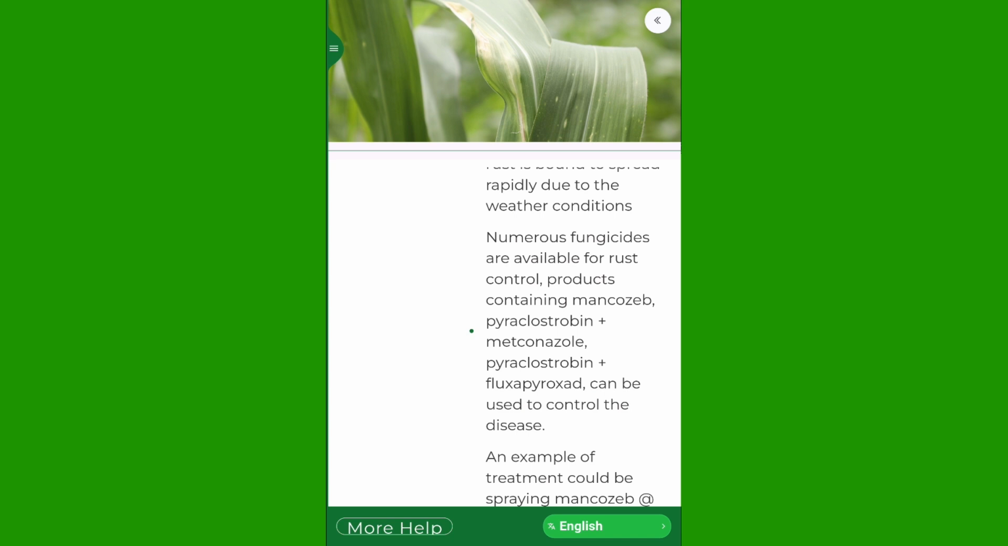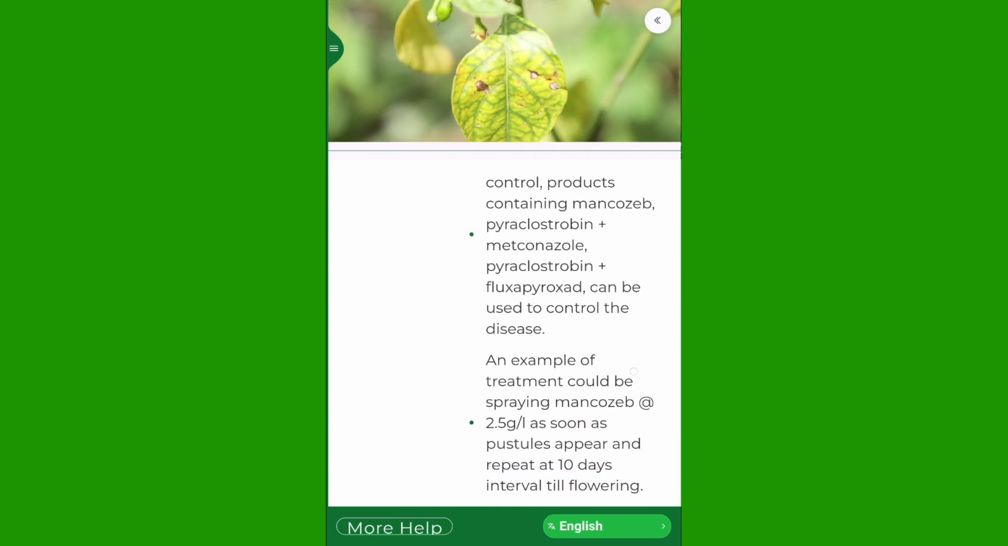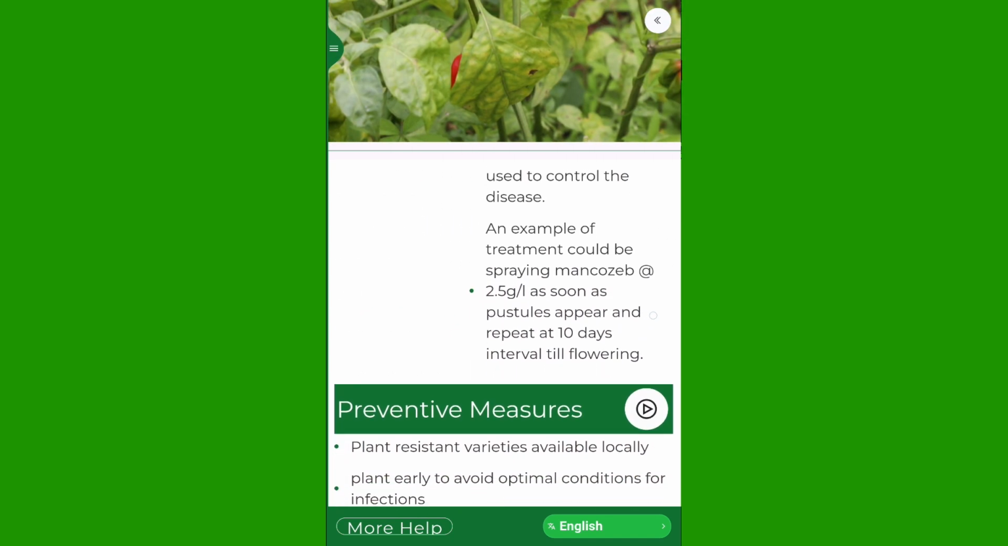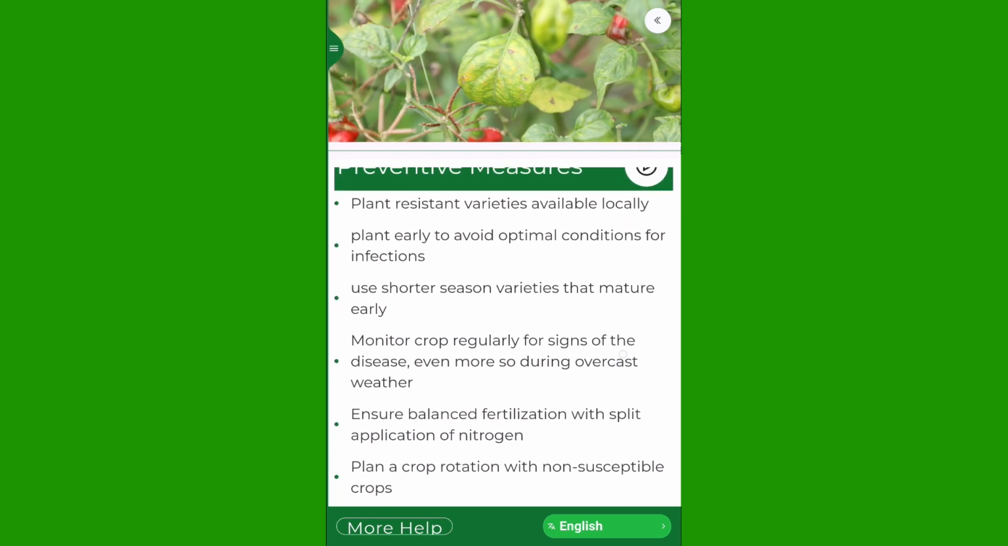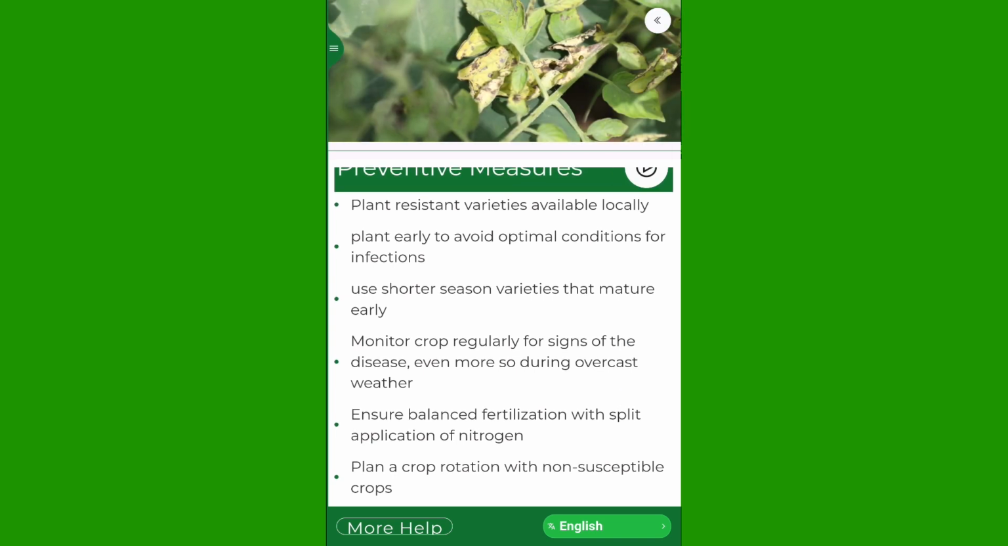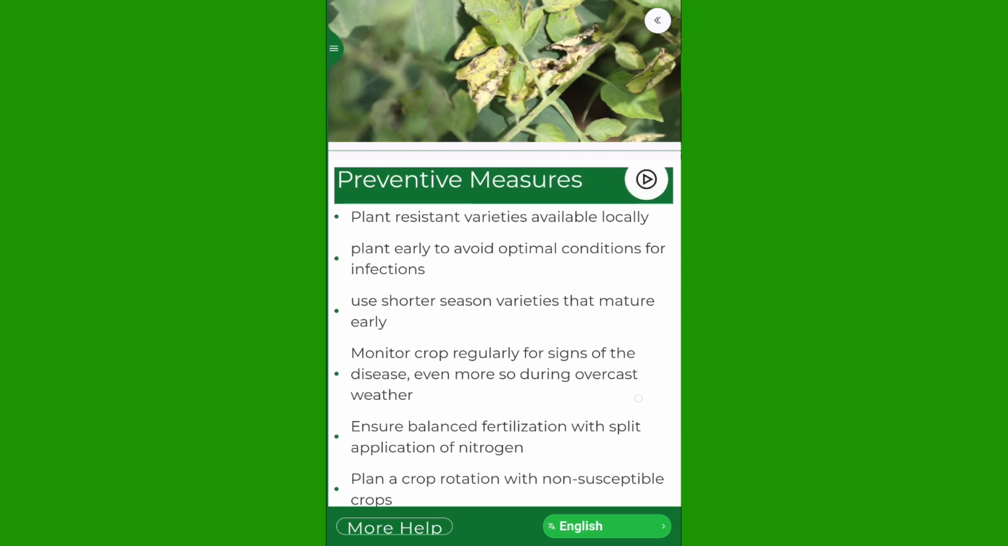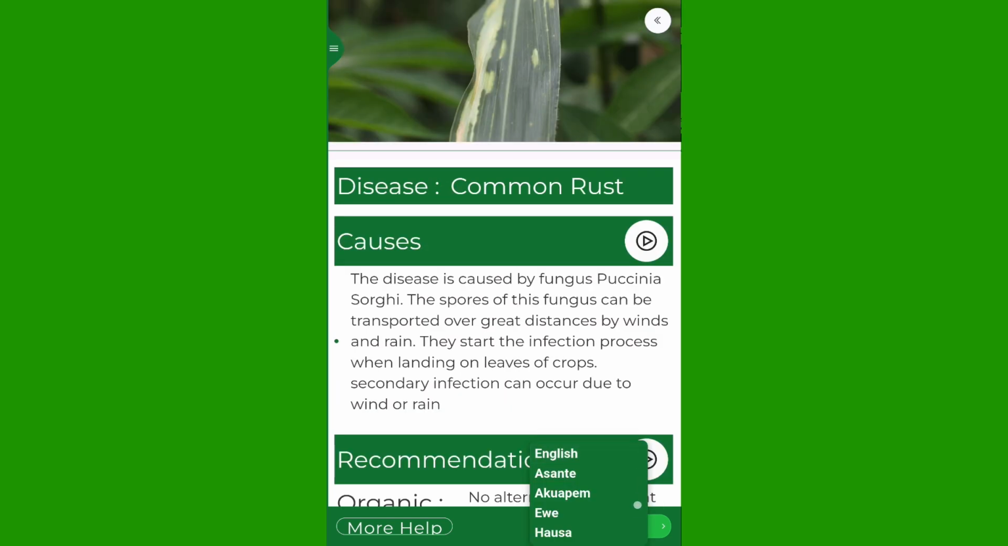So once the disease is identified by the model, the person can go on to read on the causes and the recommendations, both organic and chemical, and then he is able to translate to any local dialect that he is familiar with. You can translate to English, which is the default, Asante, Akuapem Twi, Ewe, and then Hausa. Those are the four local dialects that we have targeted.